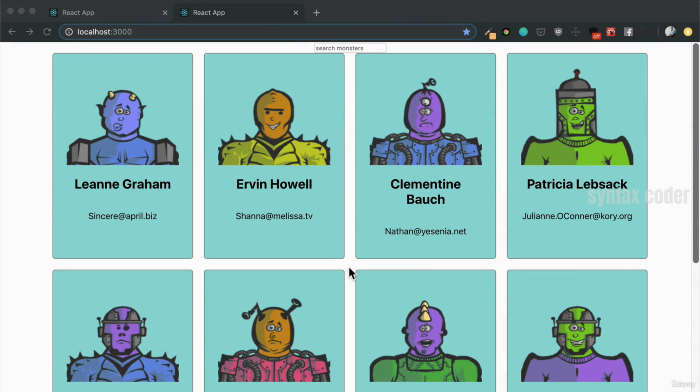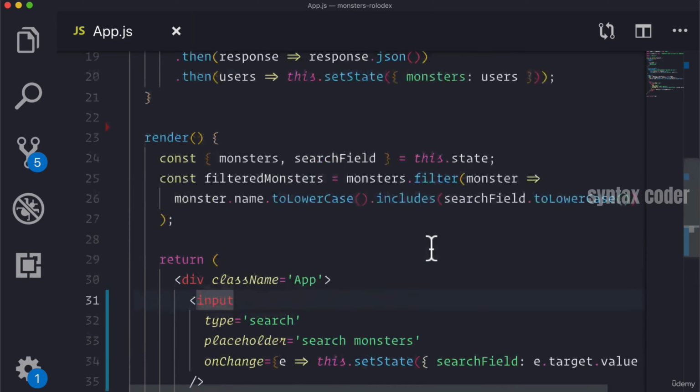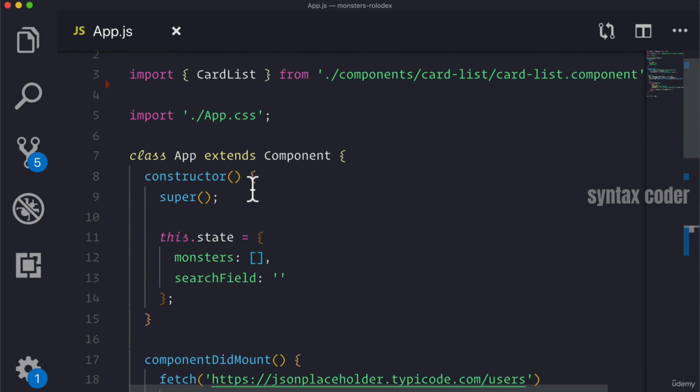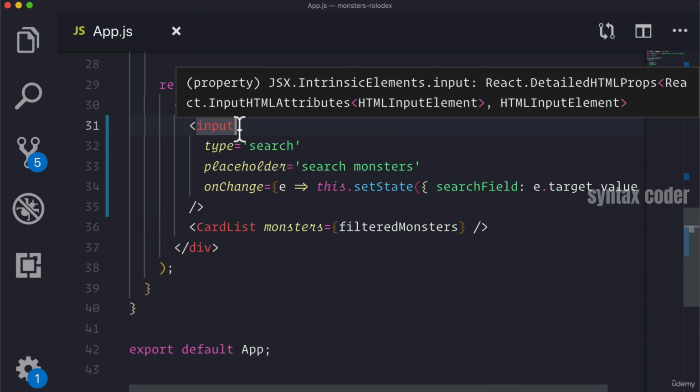Now that we have our search component, we might actually want to be able to use this component multiple times. Because if we look at the code for our input, all it is just an input that doesn't need any local state. Even though it seems like we're calling setState in our input, it's really just a function that we're passing from the context of our app component into the onChange handler of our input. But this means that we can probably move this into its own component because maybe we want to have a reusable search component. Well, how would we do this?